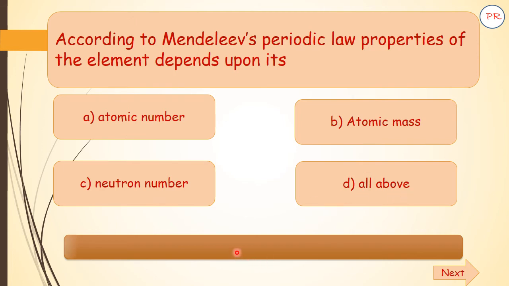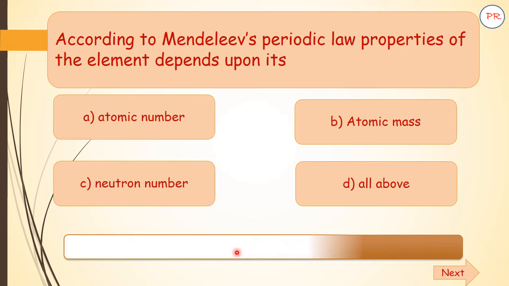Your time starts now. The correct option is B. Atomic mass.